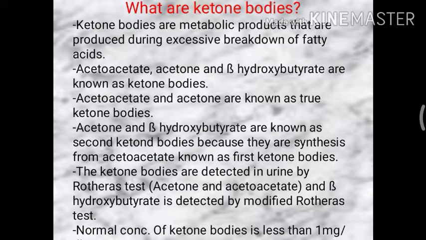Acetoacetate is the first ketone body. Acetone and beta hydroxybutyrate are known as second ketone bodies because these are synthesized or produced from acetoacetate, which is the first ketone body.